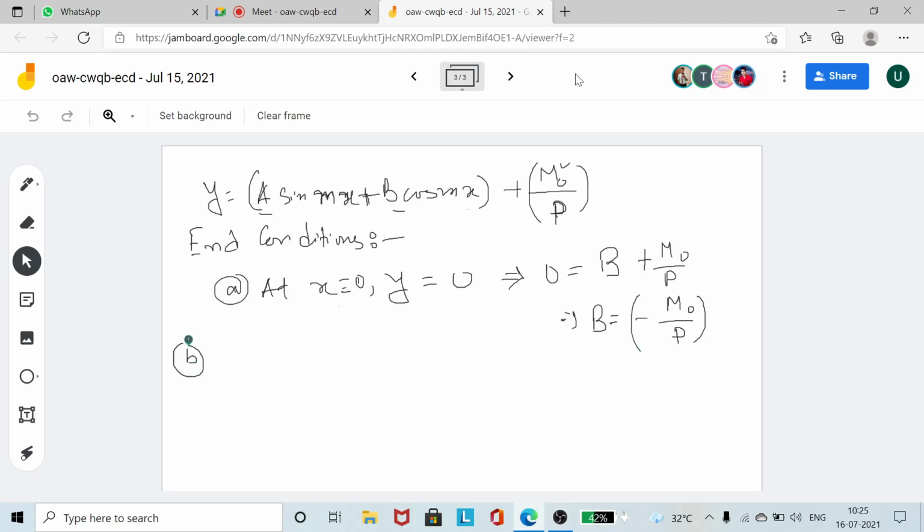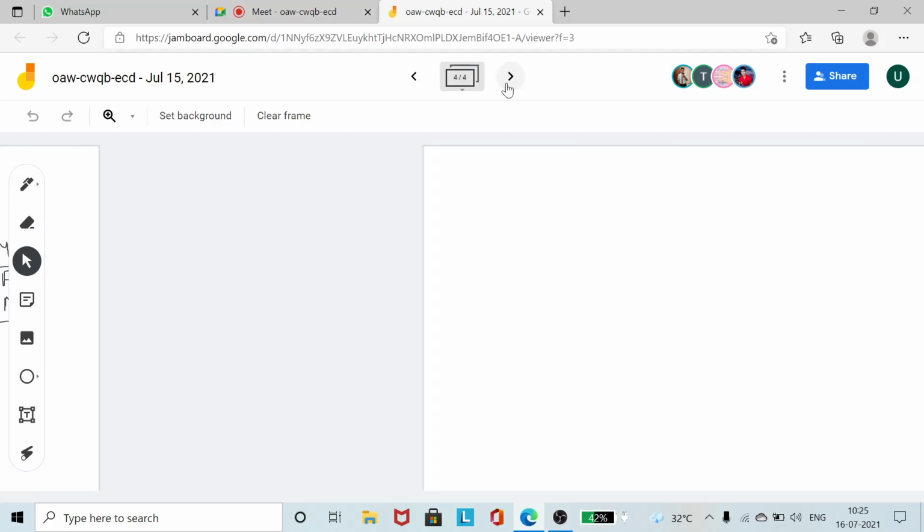Next, at x equal to L, the other end, you have y equal to 0. Both the ends of the column are fixed. So at x equal to L, y is equal to 0. If I put it here, what do we get? Or let's do the third condition actually. The third condition will be more helpful in the beginning, as it will reduce some burden from us.